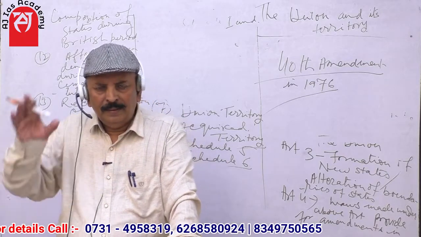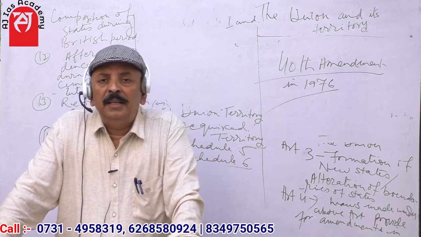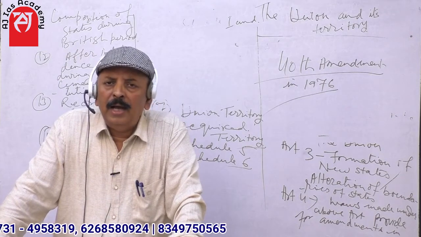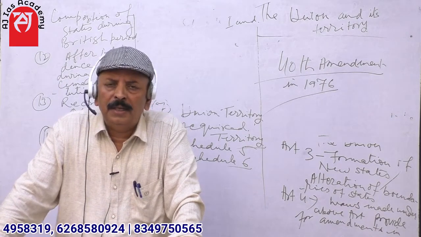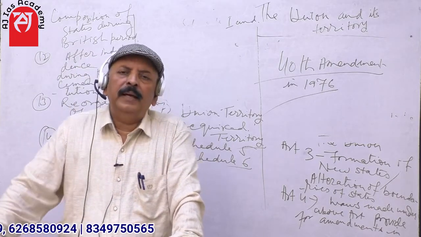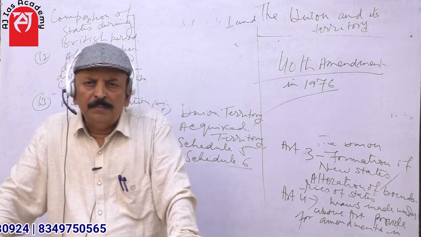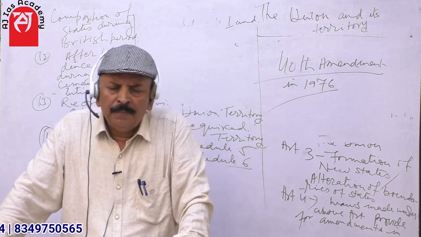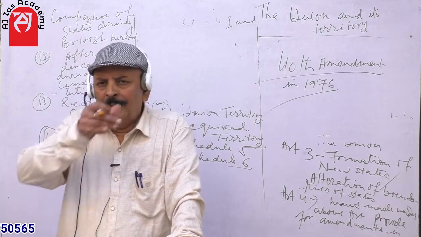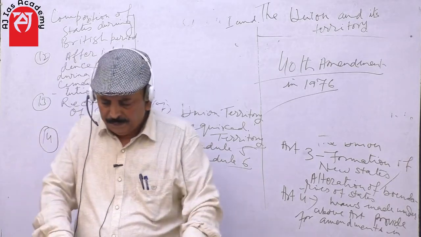For example, Delhi has a separate High Court, but in matters related to Andaman and Nicobar, the Calcutta High Court has been given the jurisdiction to decide the case, and similarly the Kerala High Court has been given jurisdiction over Lakshadweep. Similarly, the Bombay High Court has been given jurisdiction over Daman and Diu. So this kind of arrangement has been made.